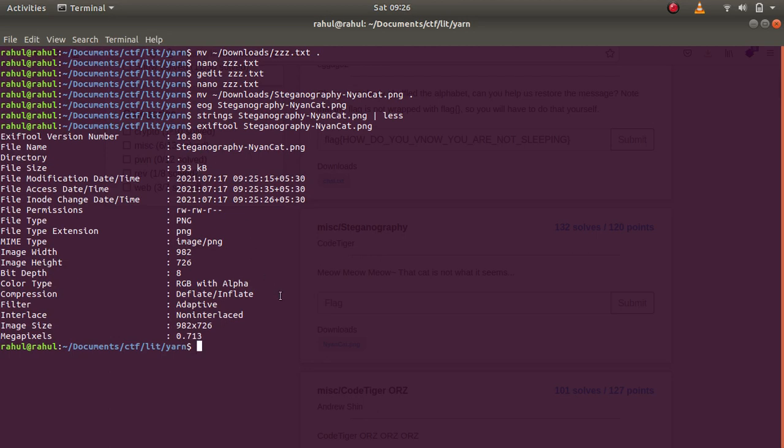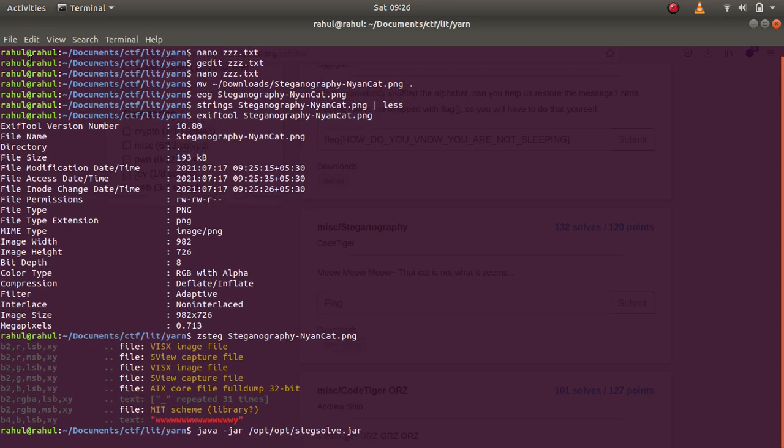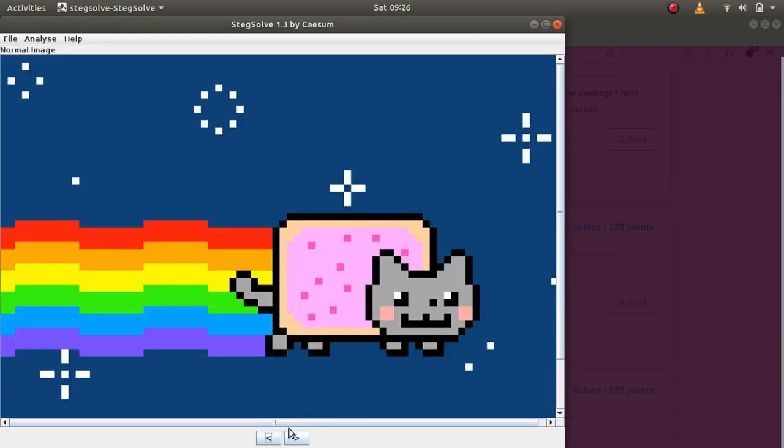The next thing that I did was use Java or Zsteg. First of all, let's try Zsteg. As you can see, there's nothing much over here. I even tried the tag for everything, but you won't find anything interesting there. So I used Java with the jar option, stegsolve. Stegsolve is the last alternative that I could have used. Otherwise, you can look into the pixels, but I am not much aware of that.